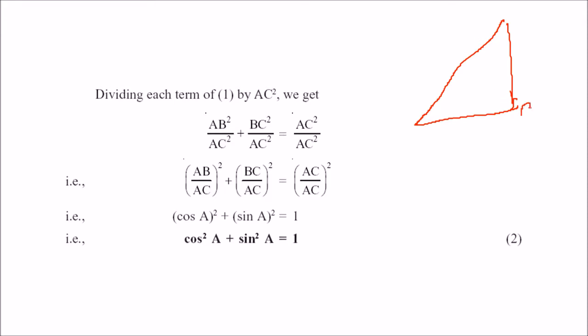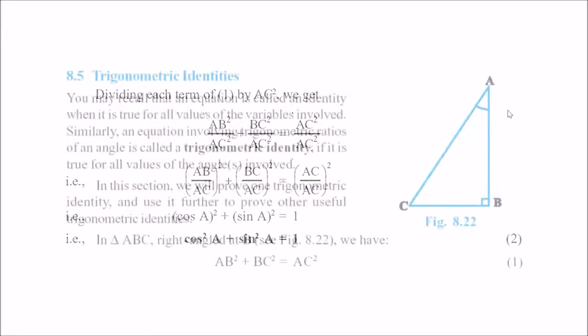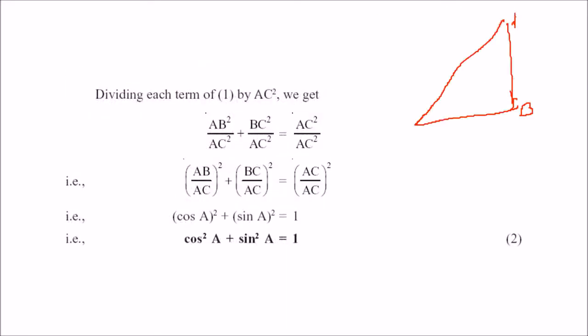So here this is right angle at B and we take it as A and C. Now AB square plus BC square is equal to AC square. Let us divide both the sides which we have taken with the Pythagoras by AC square. So we have divided by AC square. This will be AB by AC whole square. This is BC by AC whole square. This is AC by AC, so this will cancel out.